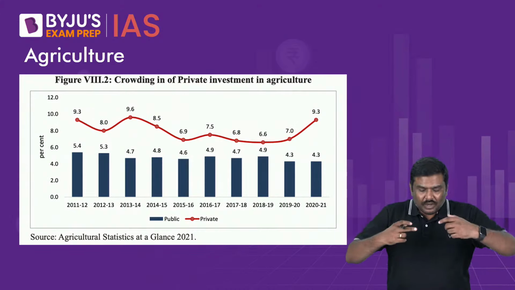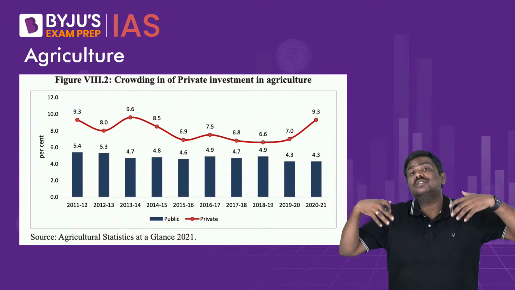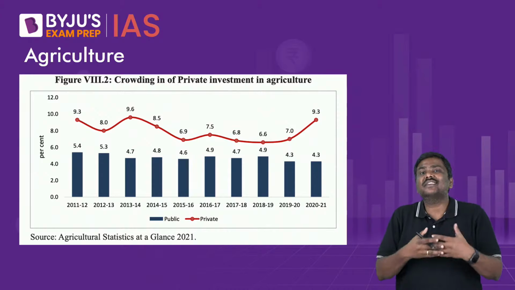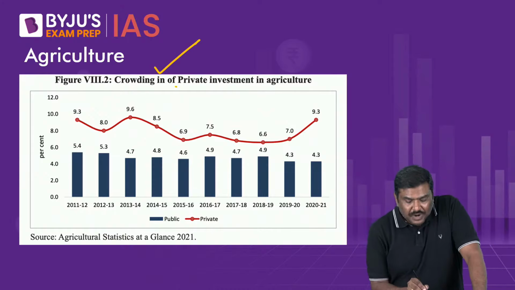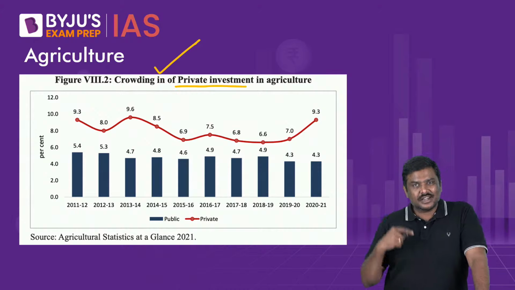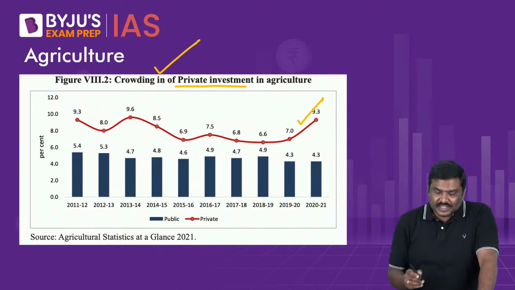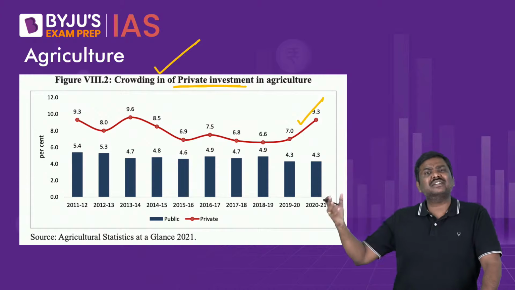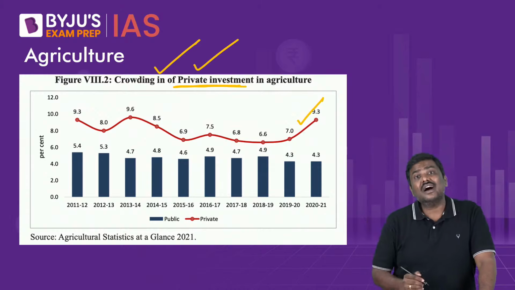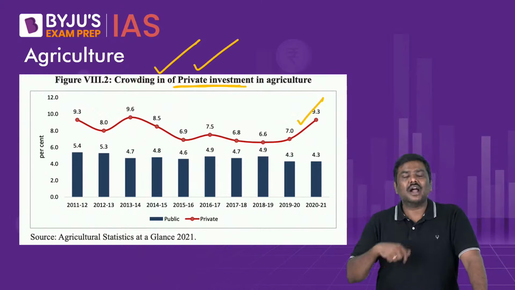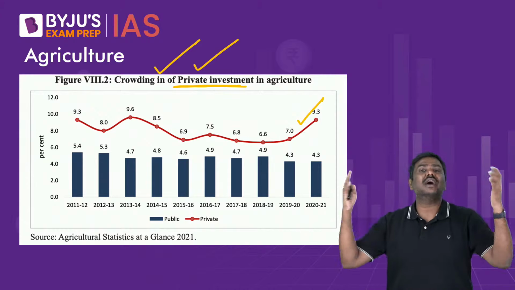Now, if the Government of India is taking so many reforms to promote the agriculture sector, and the agriculture sector grows at an average of 4.6% in the last 6 years, what is one of the natural outcomes in the agriculture sector? The private sector investment in the agriculture sector has actually started crowding in. Please make a note of this. The private sector investment, in simple terms, means private sector companies which are investing in agriculture related activities; there is a rise in the private sector investment. Crowding in means investments are coming in, crowding out means investments are going out.